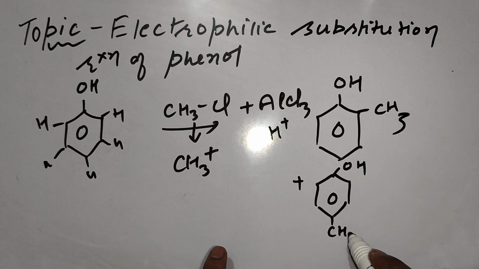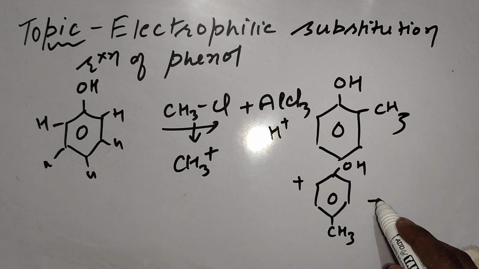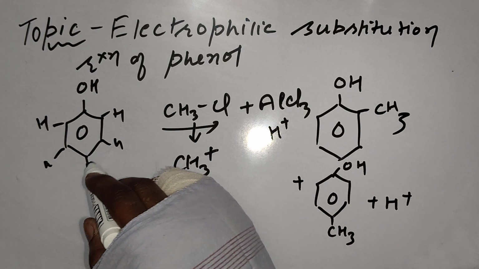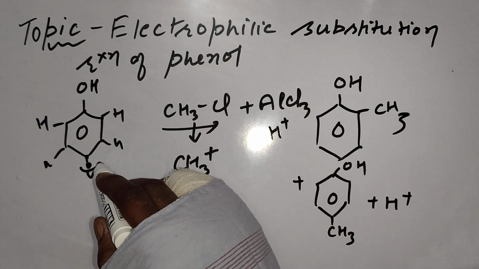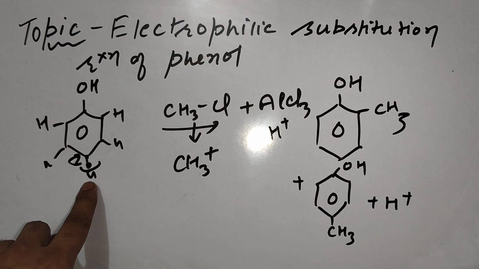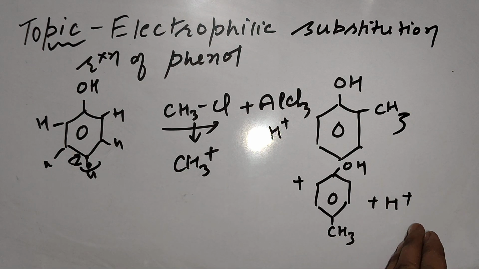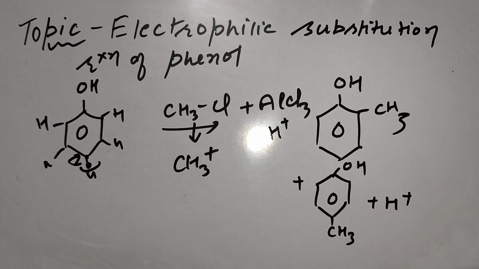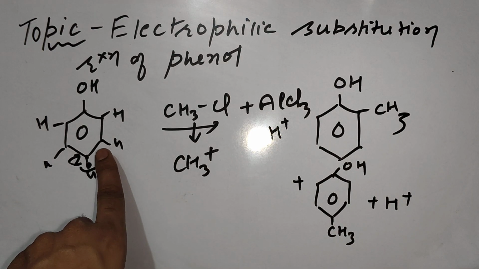CH3 can attack on a para position. So para substituted product with the release of H positive. Obviously when bond will break between hydrogen and carbon, electrons will transfer toward carbon due to higher electronegativity of carbon, and this hydrogen will release out as H positive, which I have released here. And these electrons, this carbon will use to make bond with CH3. This one.